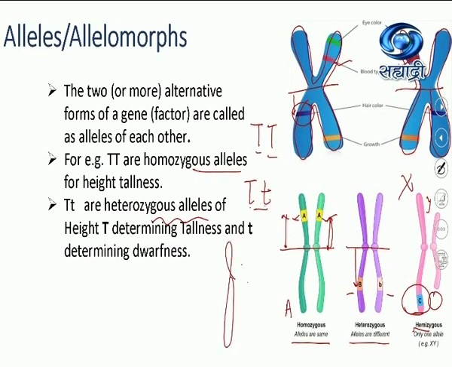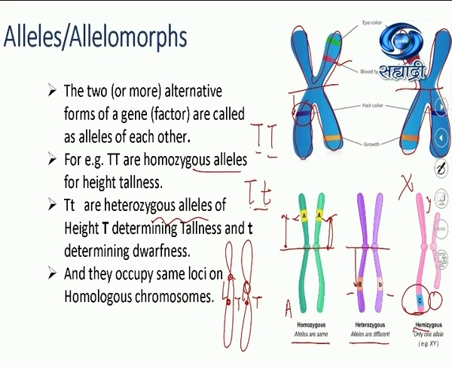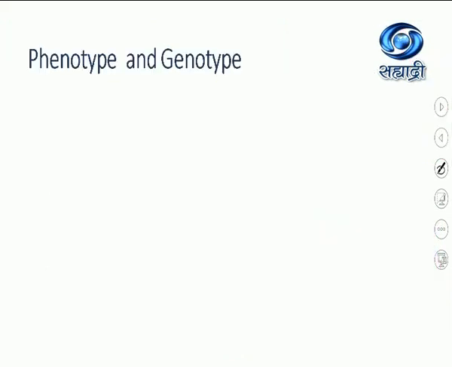And where will they be located? If these are chromosomes, they are located at the same location, the same loci from the centromere, and they are on homologous chromosomes. So I hope this concept is clear. They occupy the same loci on homologous chromosomes. This term was also coined by Bateson. The concept of alleles or allelomorphs was coined by Bateson.